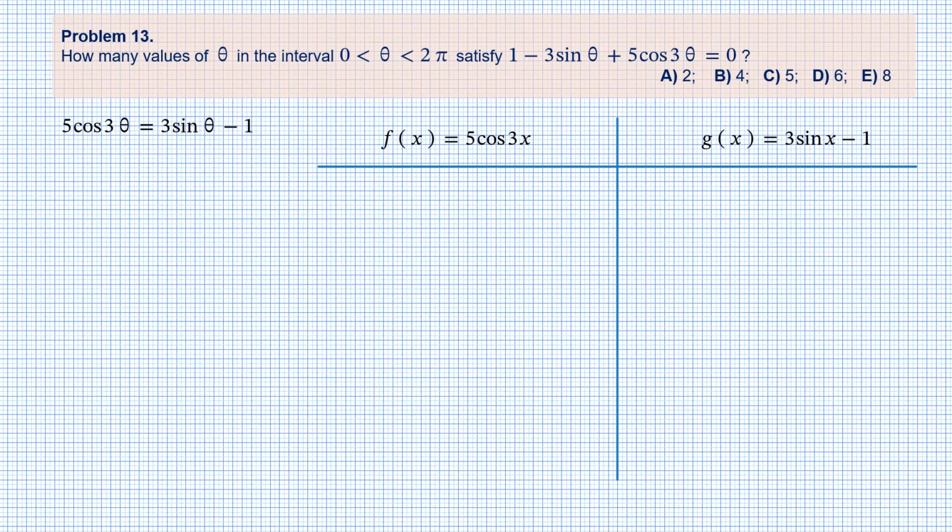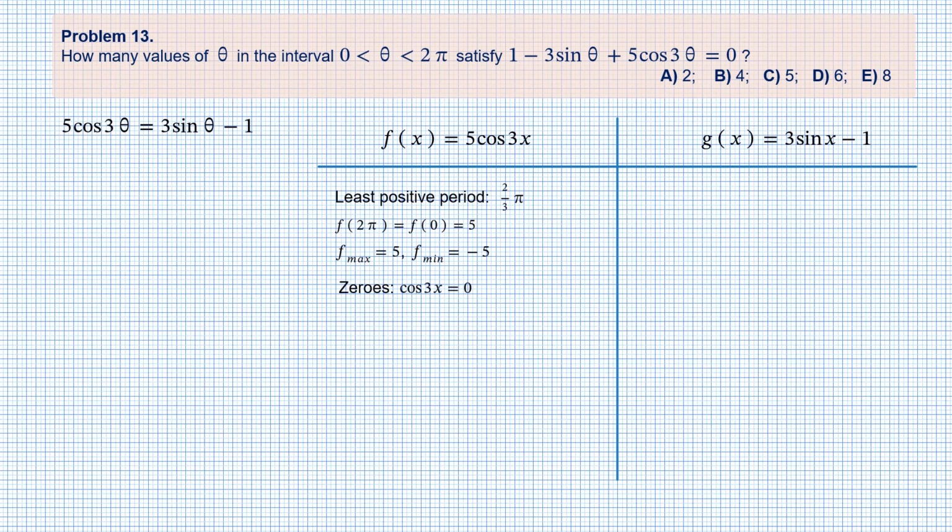So we write that the least positive period is 2/3 of pi, but 2 pi is also a period. Therefore, f of 2 pi equals f of 0, which is 5. And we've got the values at endpoints. Let's also write that the maximum value of f is 5 and the minimum value of f is -5.